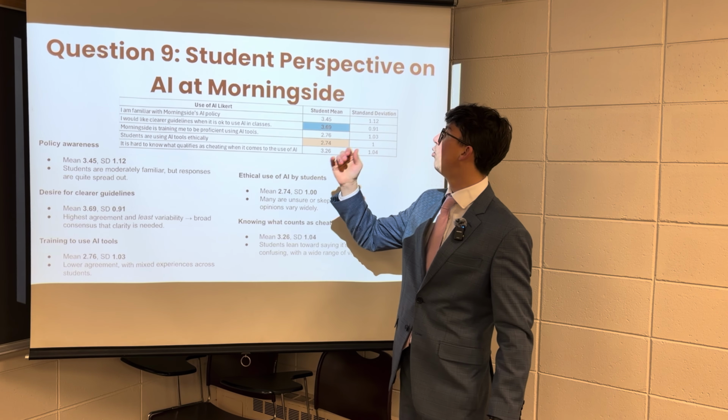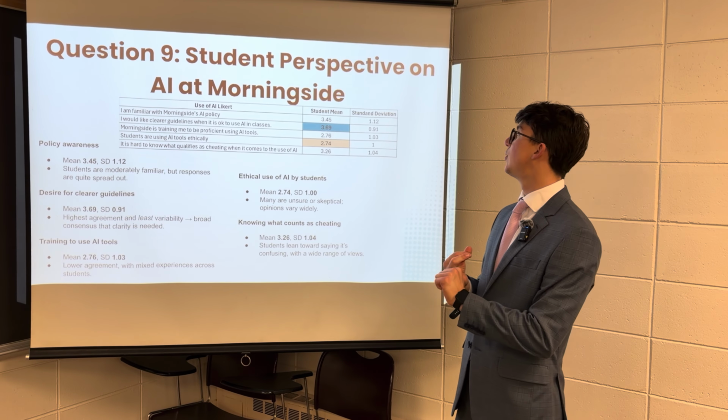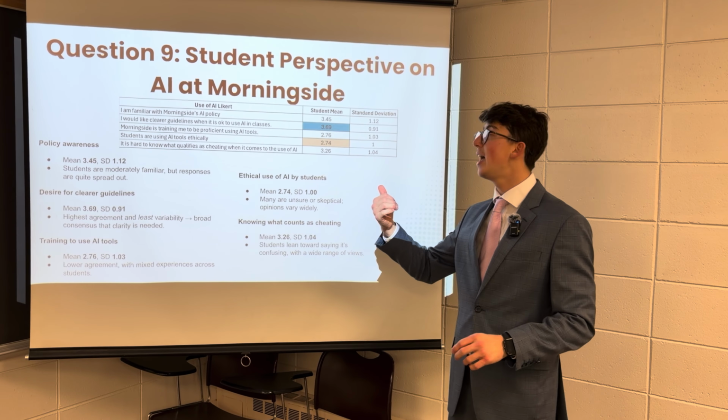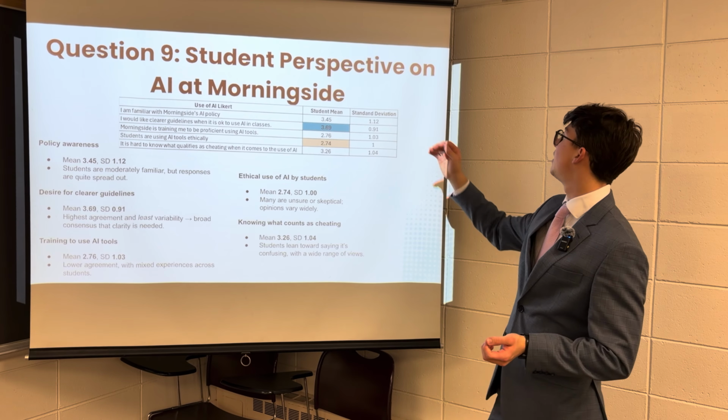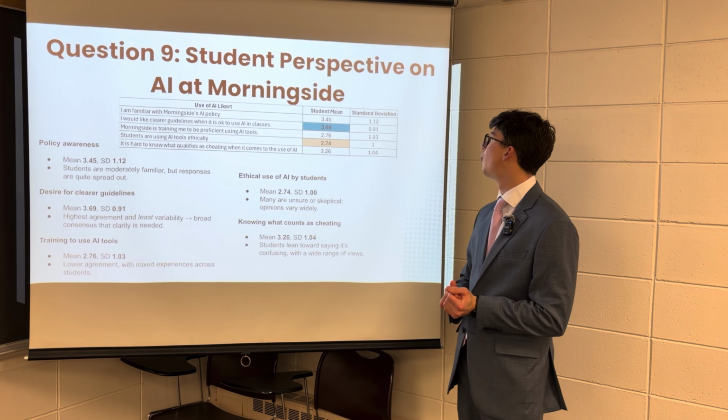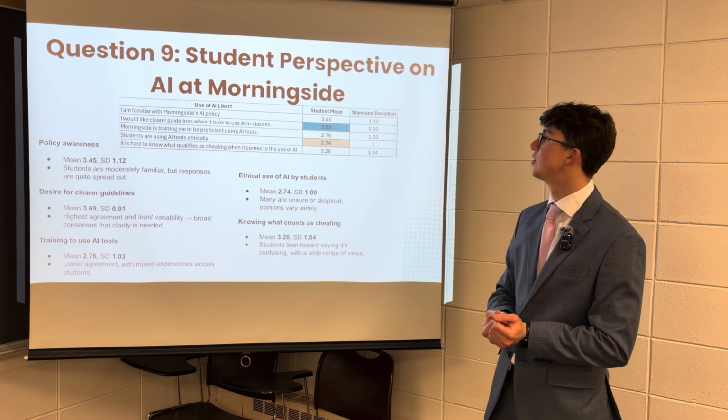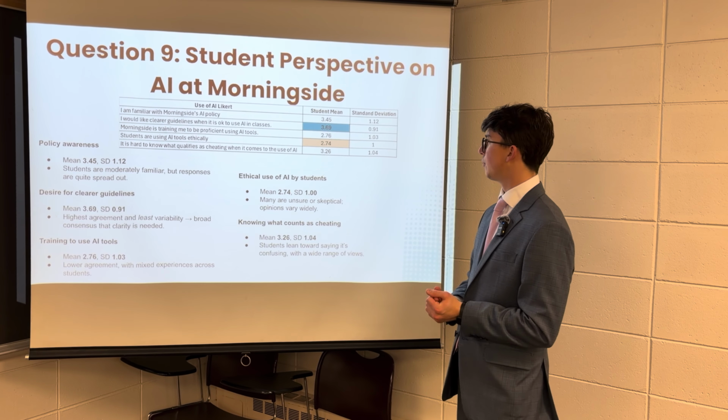Now the second one: I would like clear guidelines on when it's okay to use AI in classes. This one had the highest mean, that's why I put it in blue, at 3.69, and the smallest standard deviation, 0.91. So this one has the most consensus across the campus.